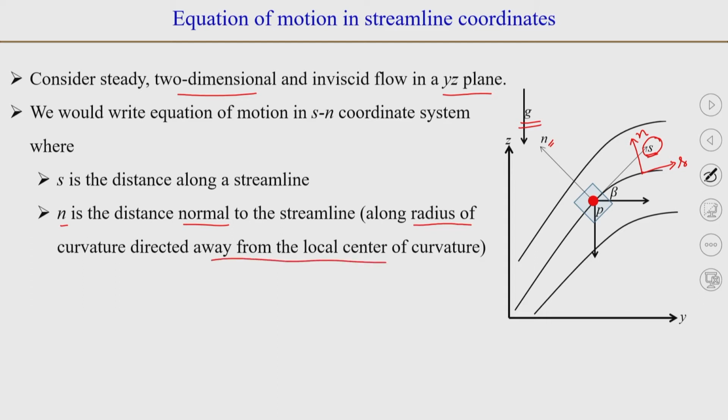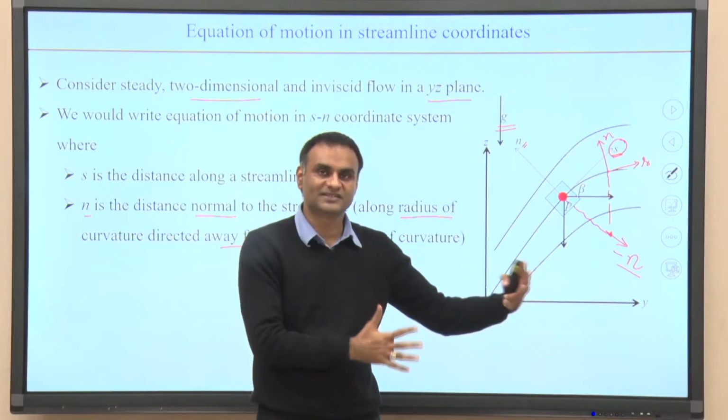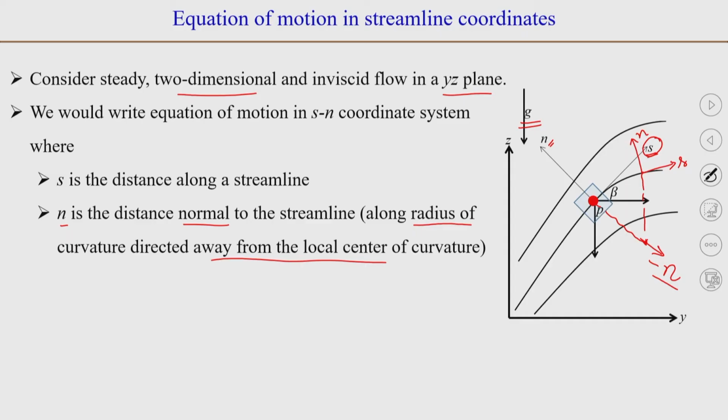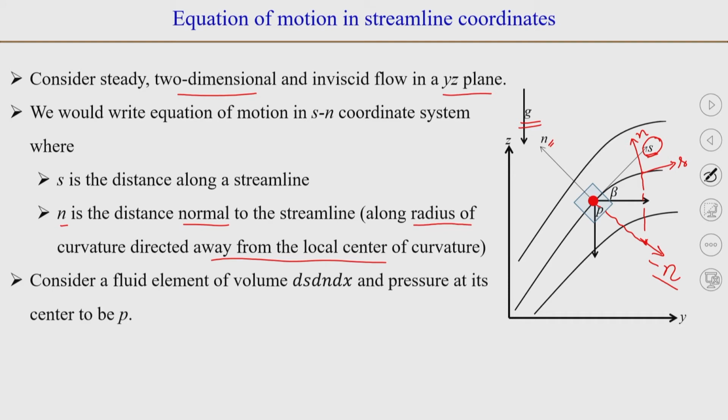So, if you look at this streamline, the center of curvature of this streamline will be somewhere here. So, you are pointing away from it. In this direction, what you will have is minus n coordinate. So, we are looking here at s and n, the coordinates along the streamline and normal to the streamline, the 2 coordinates we consider here.